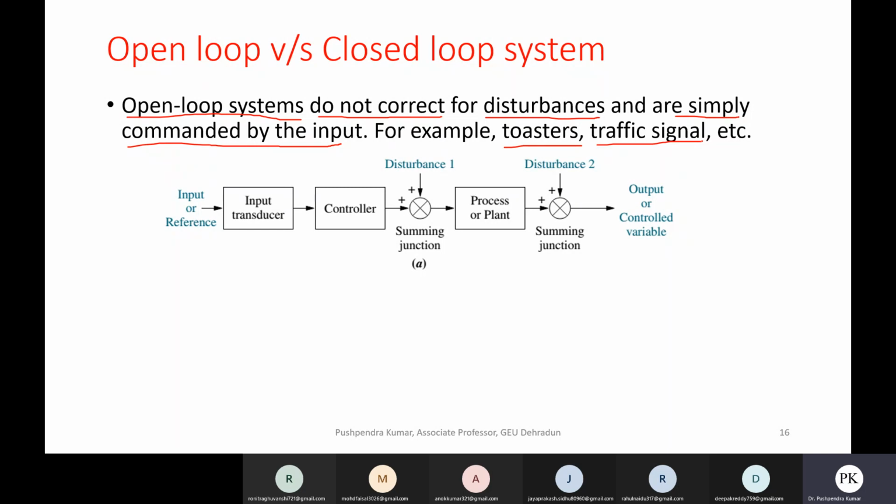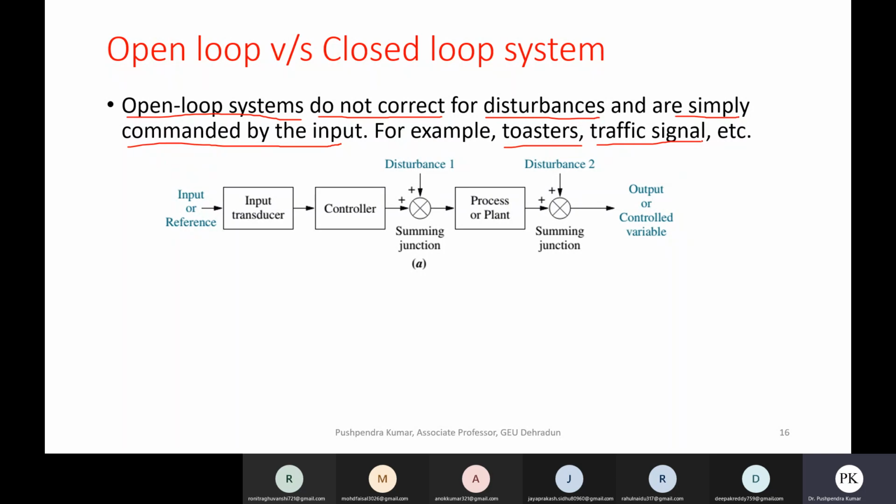The traffic can move for 30 seconds, it is green for one road, and for another 30 seconds it is green for another road. But maybe the first road has less traffic and should be opened for less time. So it doesn't take feedback of traffic, which is the more congested road. It just switches on the green light for a certain period of time for a particular road.